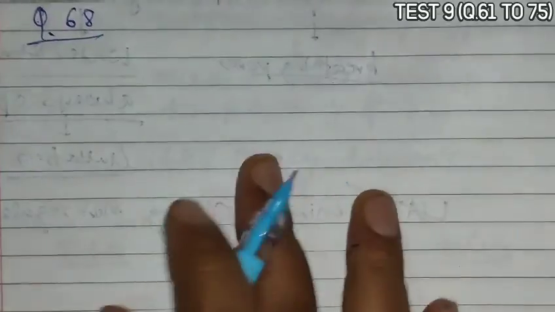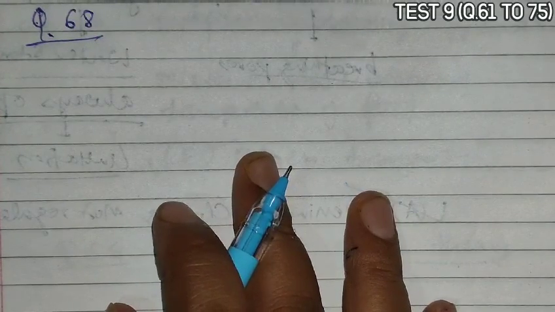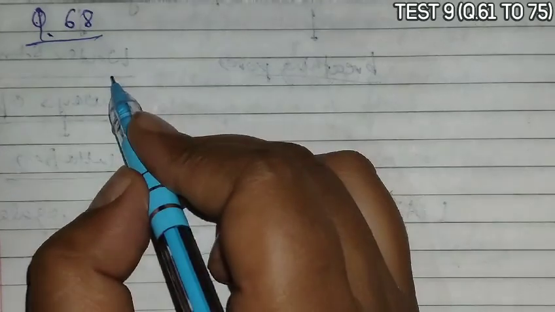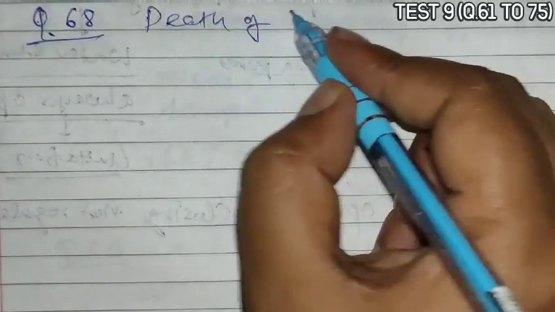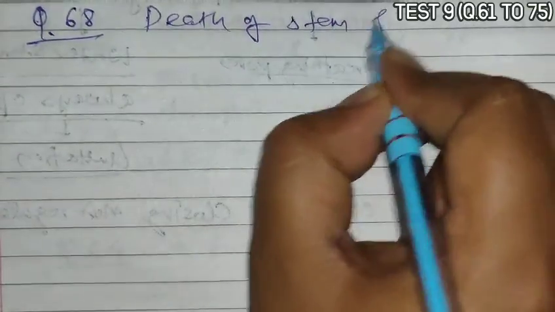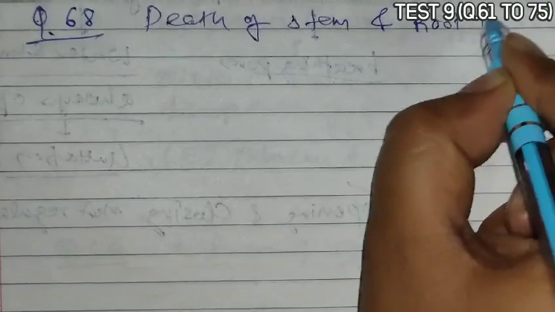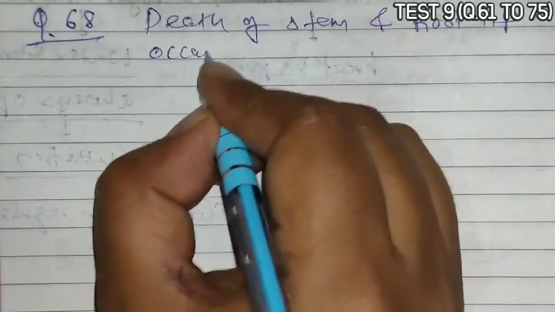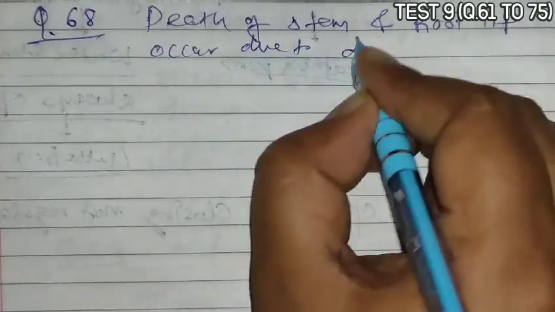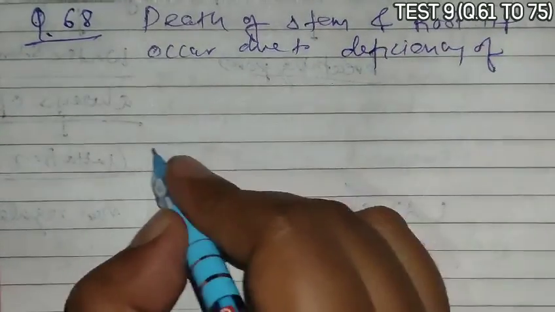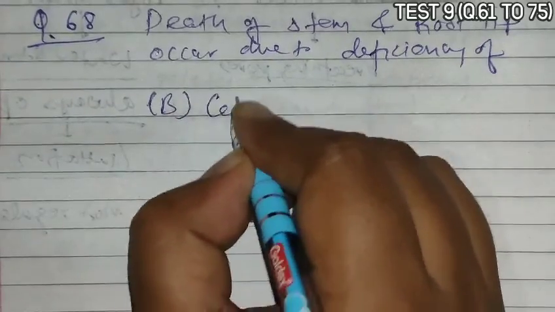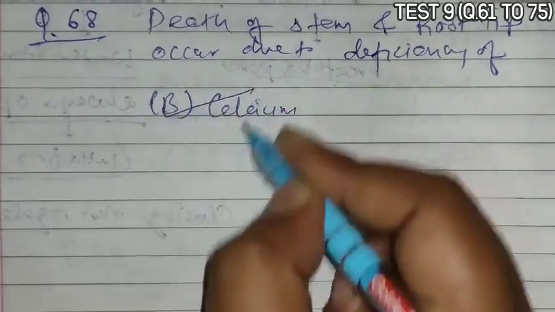Next is question 68. Question 68 asks that death of stem and root tip occurs due to deficiency of. That is option B, calcium. Why?